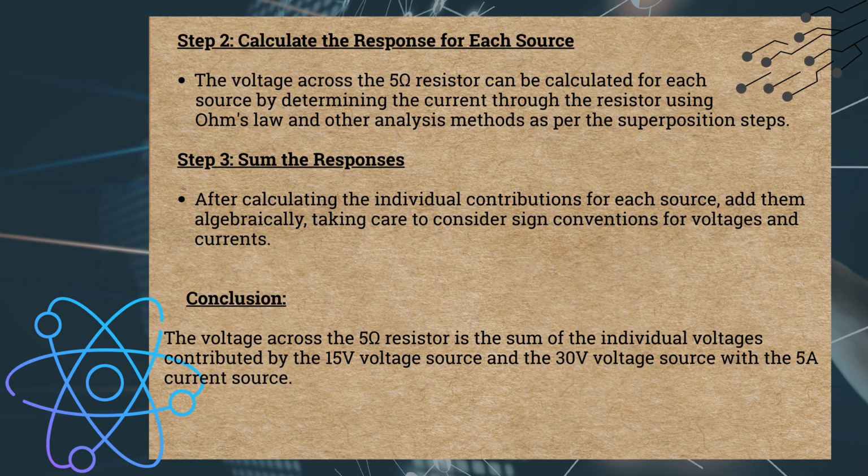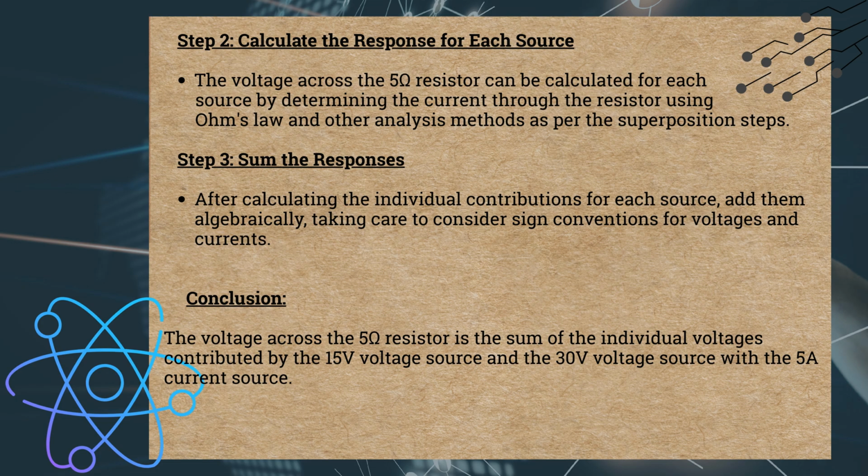Step 2. Calculate the response for each source. The voltage across the 5 ohm resistor can be calculated for each source by determining the current through the resistor using Ohm's law and other analysis methods as per the superposition steps. Step 3. Sum the responses. After calculating the individual contributions for each source, add them algebraically, taking care to consider sign conventions for voltages and currents.